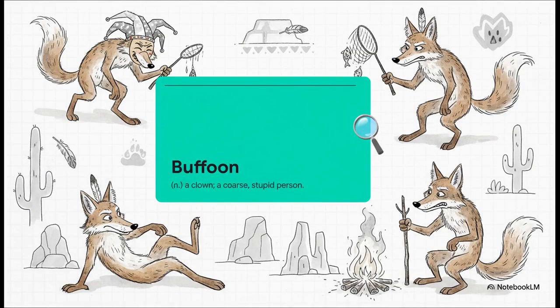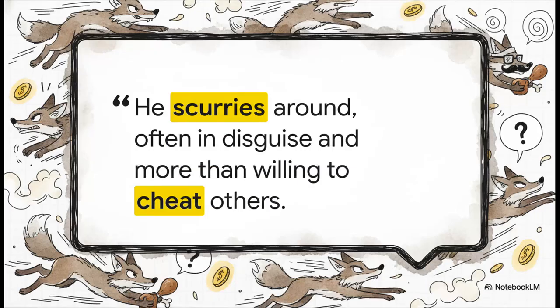And when Coyote makes those foolish, clumsy mistakes, he perfectly embodies our first vocabulary word, buffoon. A buffoon is a noun meaning a clown or a coarse, stupid person. You see, Coyote isn't always this majestic creature. Sometimes he acts exactly like a buffoon, either to entertain the people around him or to secretly set up a deceptive trap. To see this word in action, just look at how Coyote's restless physical movement is described.